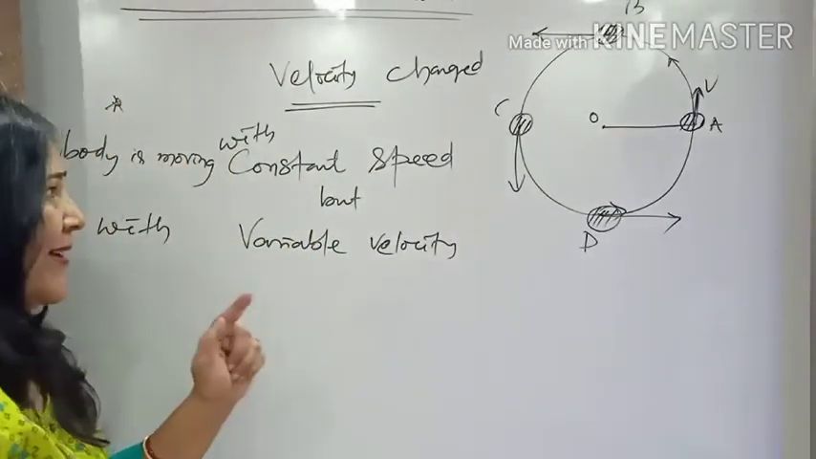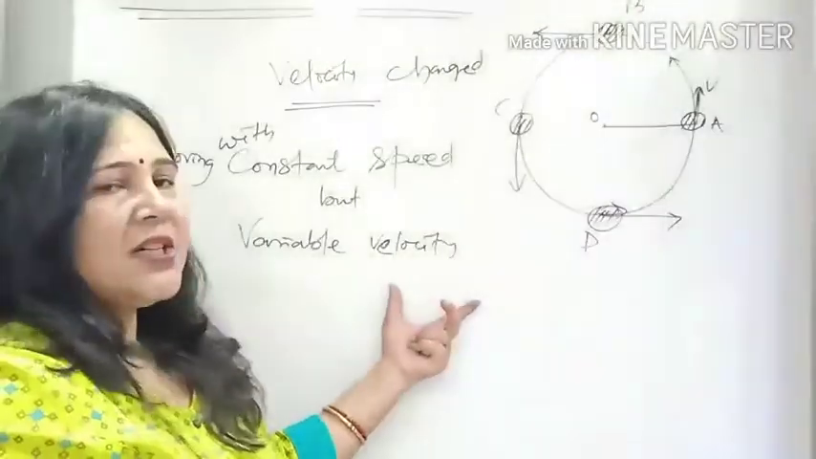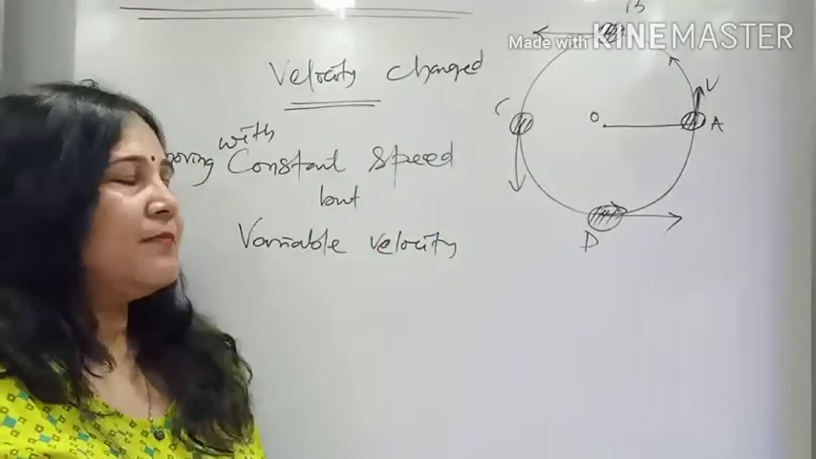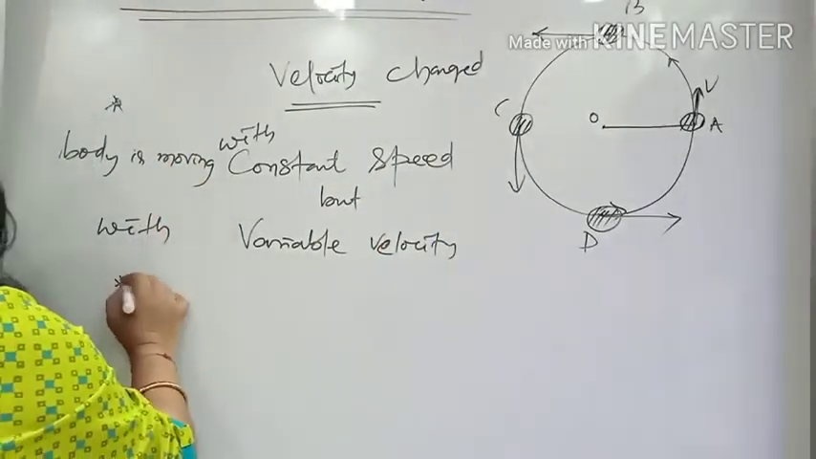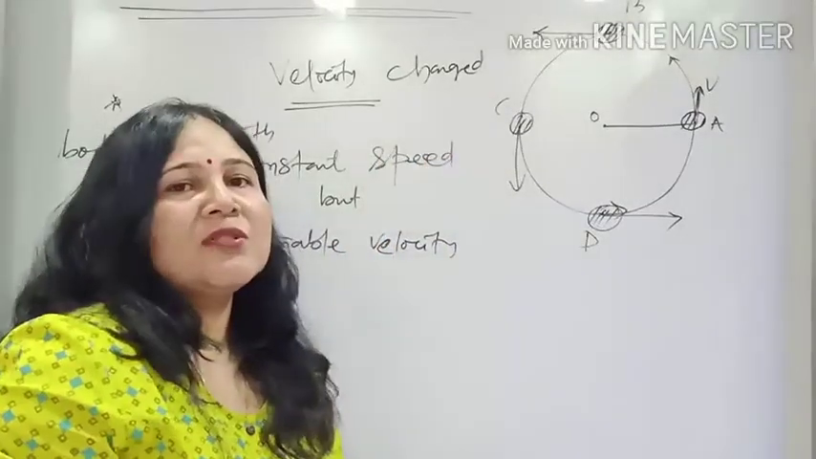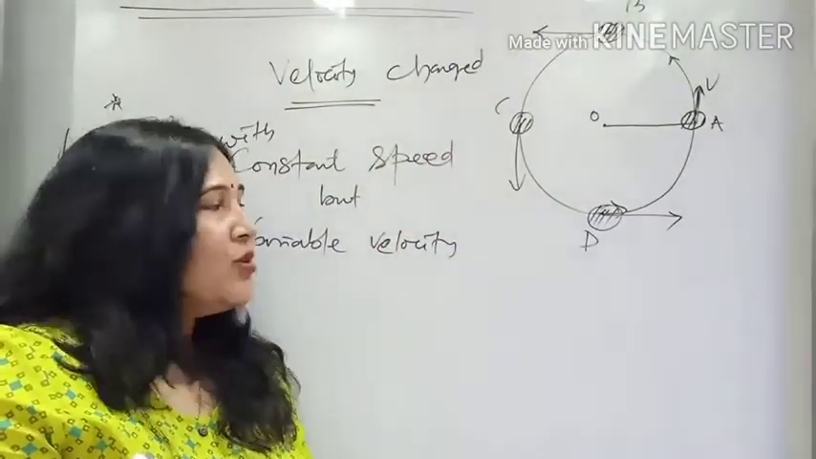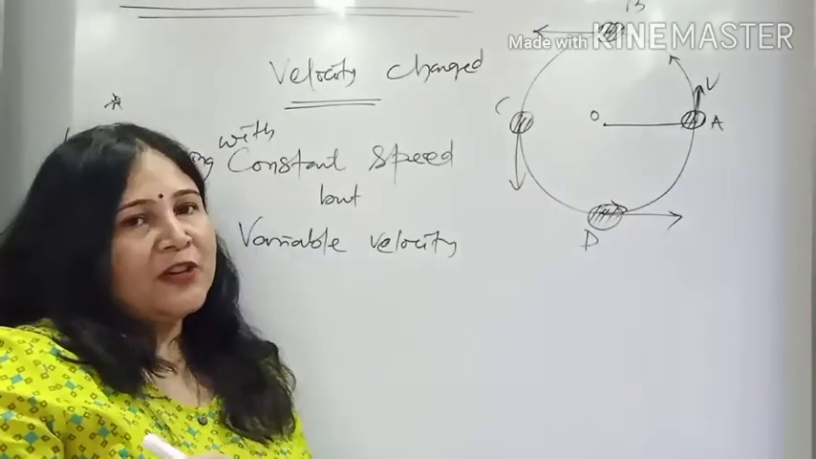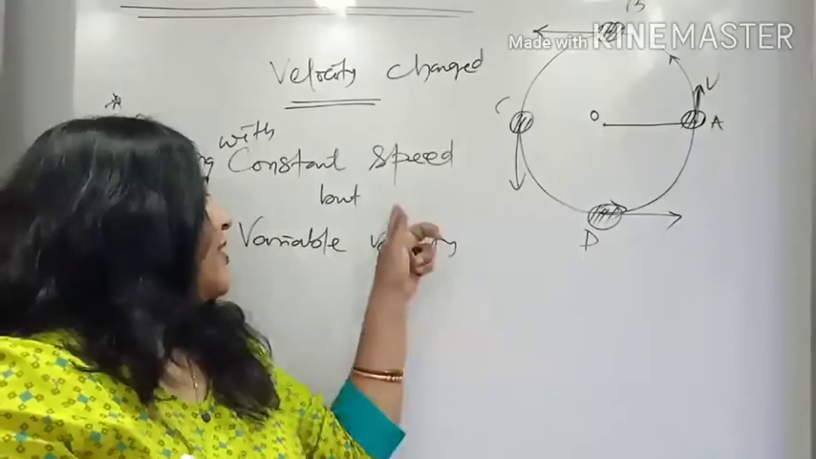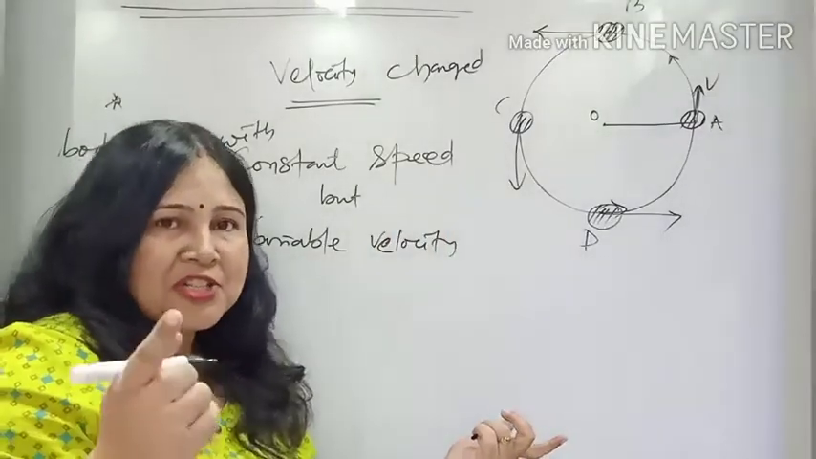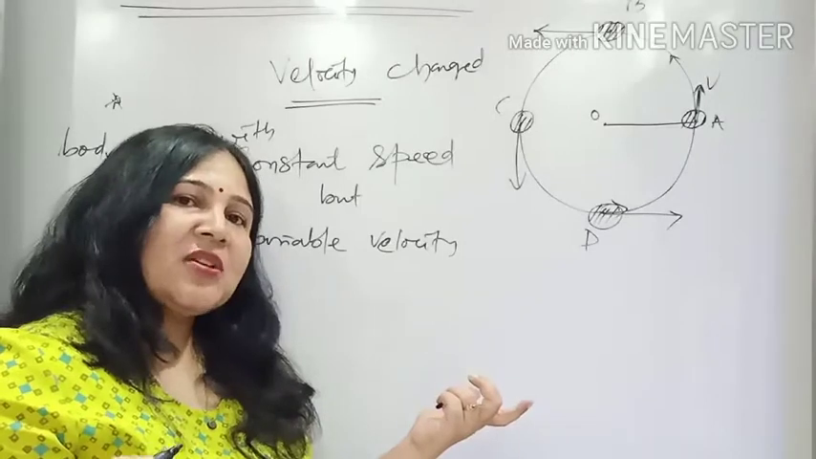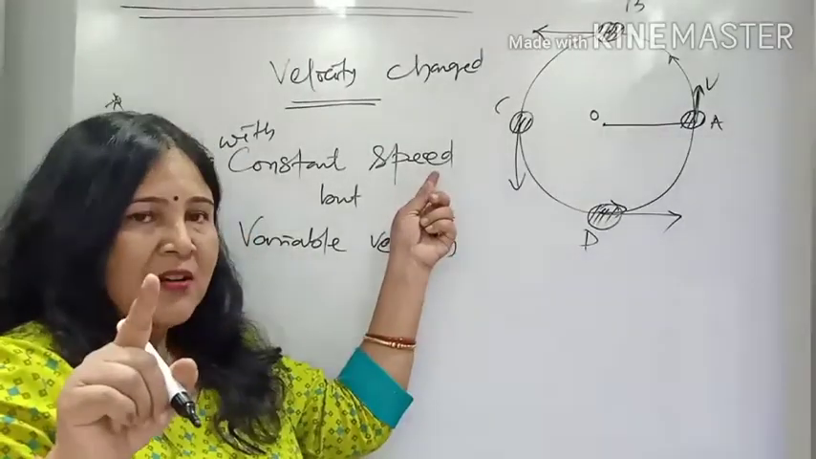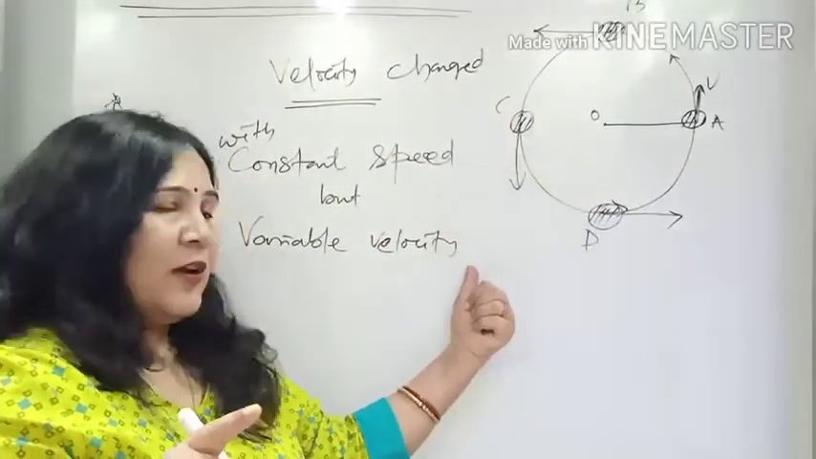You need to remember what I said: speed remains constant but velocity, what? It goes on changing because the direction changes at every point on its path. Then one more thing is, uniform circular motion is also an accelerated motion. What do you mean by acceleration? If you remember, acceleration is the change in velocity. Here velocity is changing, so you can say the body is accelerating. Though the speed is constant, since the direction is changing, velocity is changing.